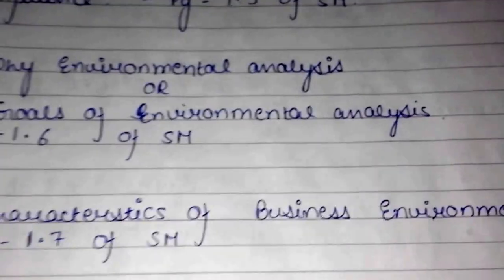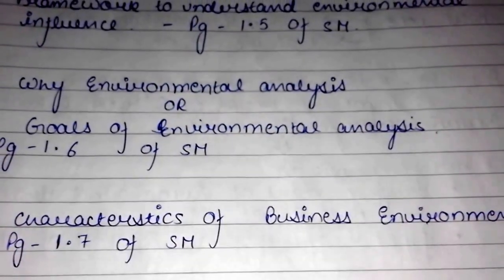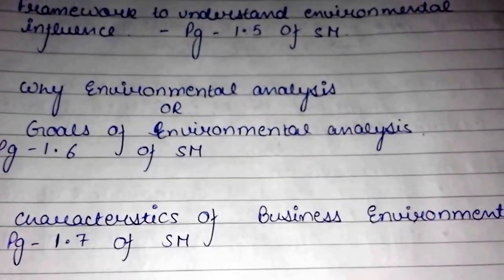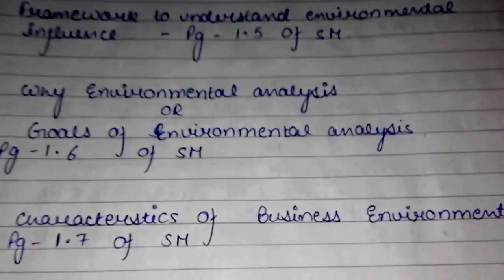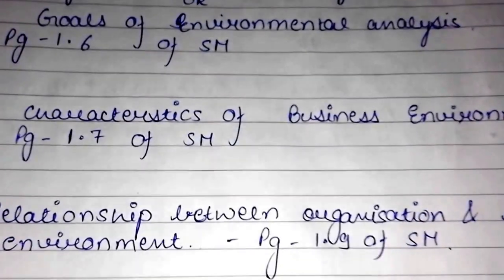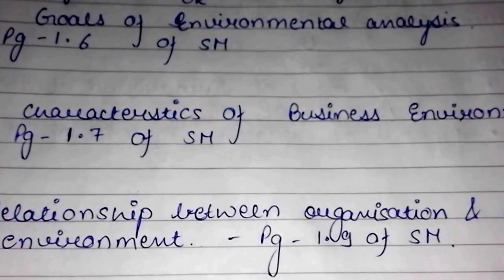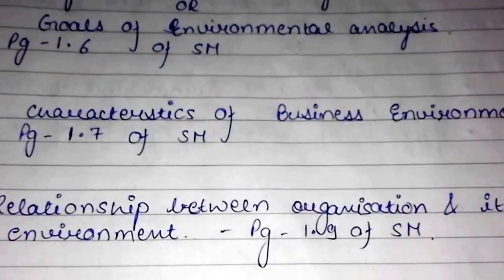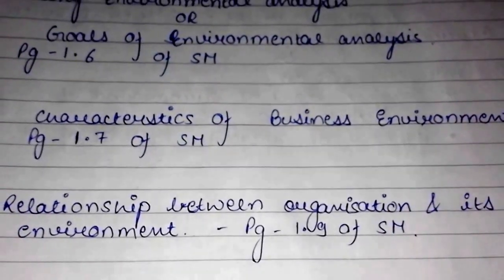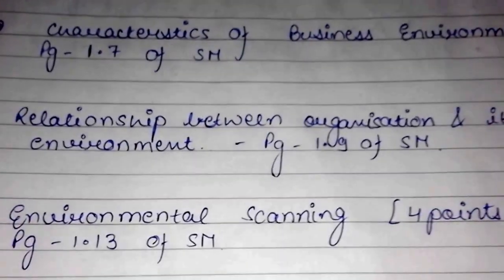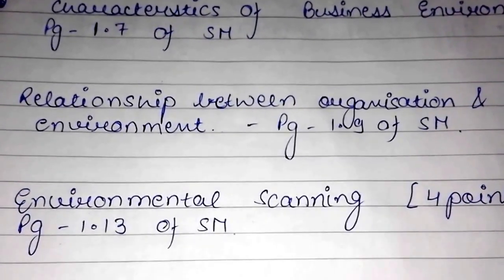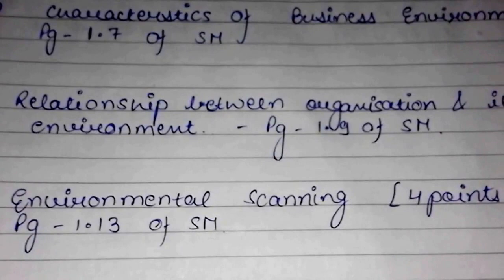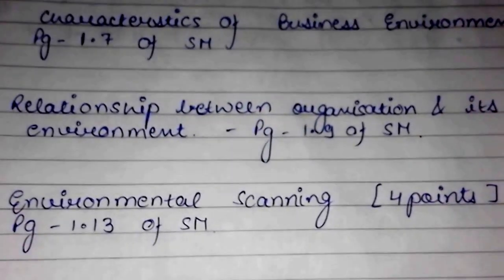Question 4 is characteristics of business environment. It can be found on page number 1.7 of the study material of SM. Question 5 is the relationship between organization and its environment. It can be found on page number 1.9 of the study material of SM. Question 6 is environmental scanning. There are 4 points in this answer. It can be found on page number 1.13 of the study material of SM.